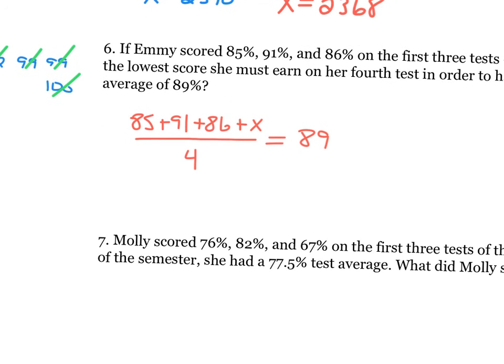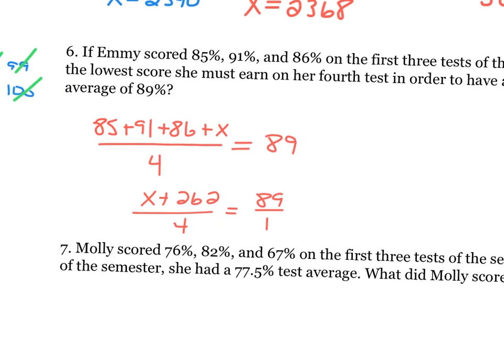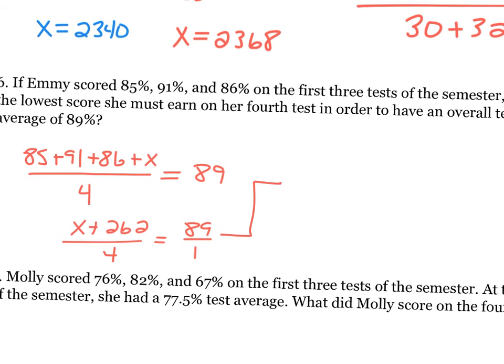If I add those 3 numbers on top, I'm going to go X plus 262 divided by 4 equals 89 over 1. And then it's just cross multiplying. So what happens when I cross multiply that? I get X plus 262 equals, and I don't have a calculator in front of me, 356 is what it ends up being. 356. Then you just subtract 262 from both sides, and you get an answer.